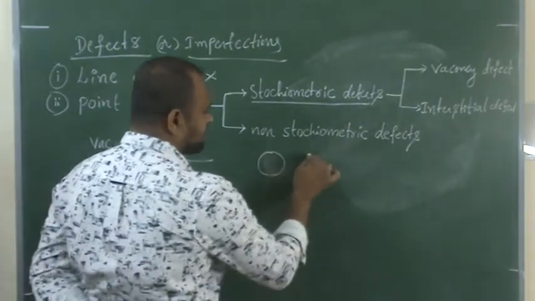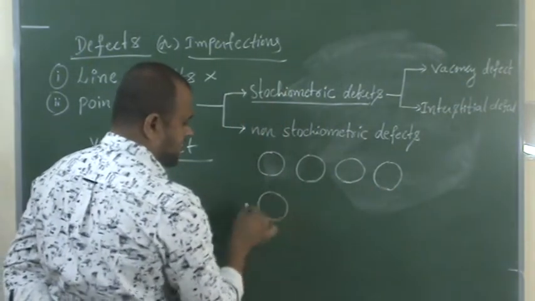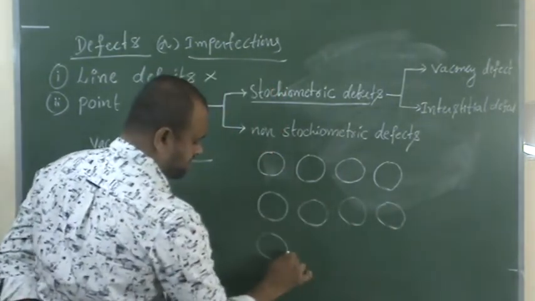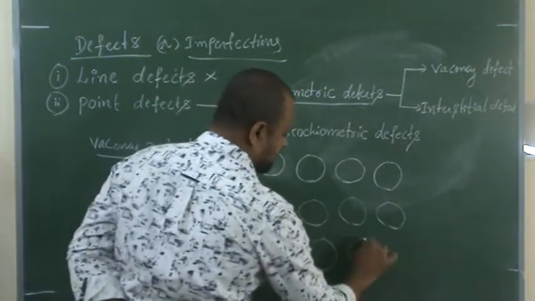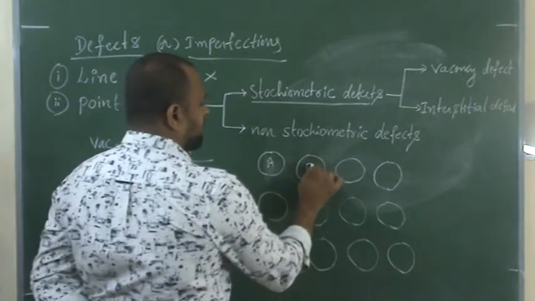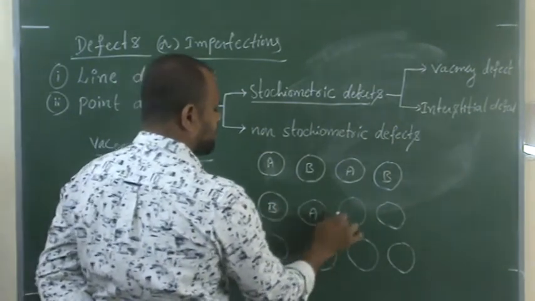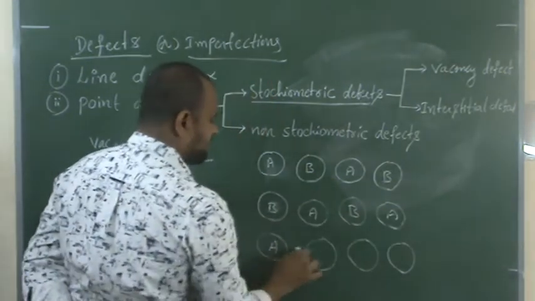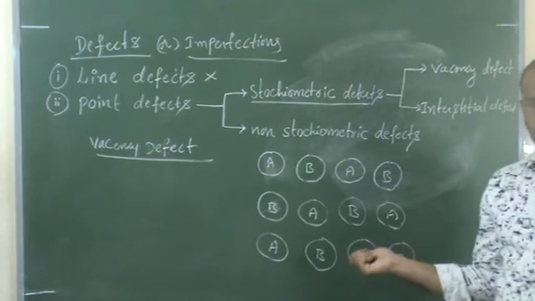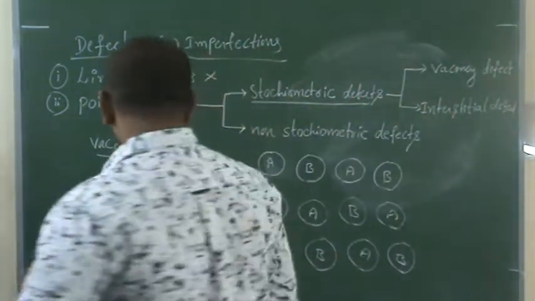The solid is made of A, B, A, B, B, A, B, A, B, A, B. Let us consider a solid made of 2 kinds of atoms, AB, AB, AB, AB. Now what is a vacancy defect?